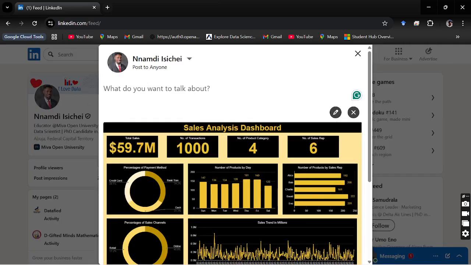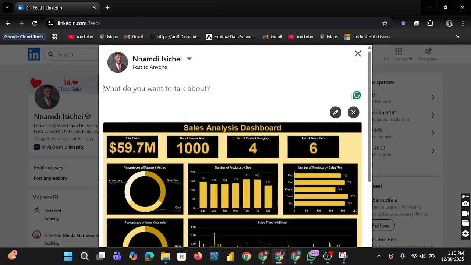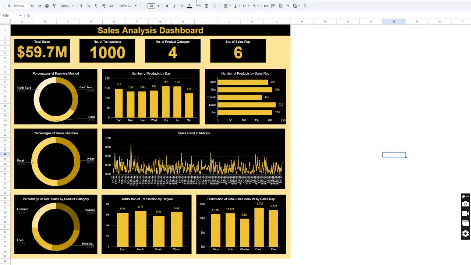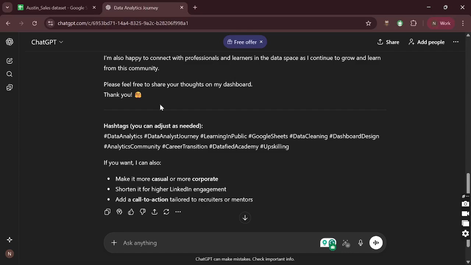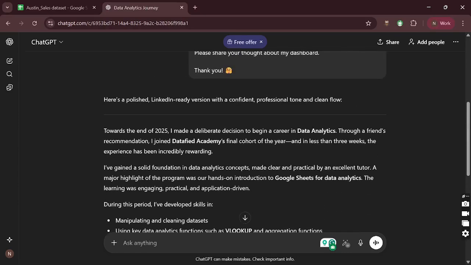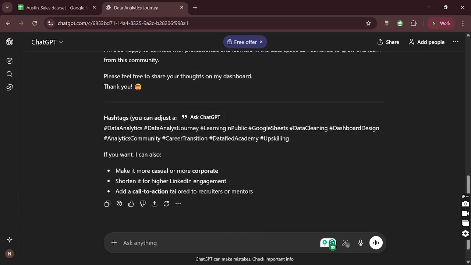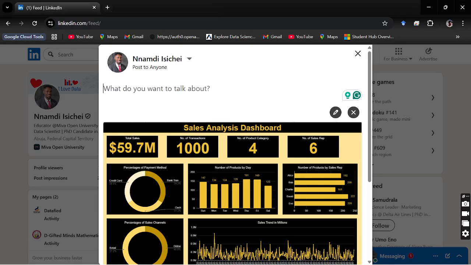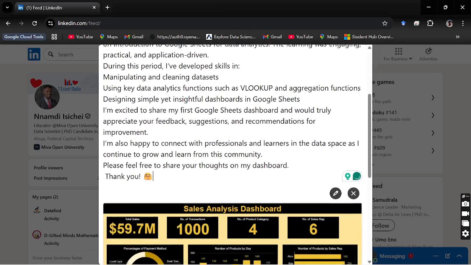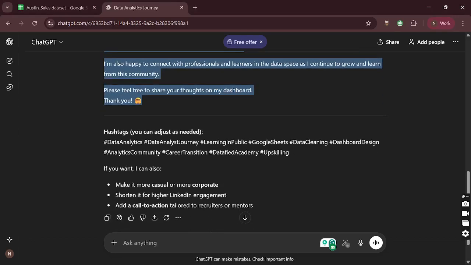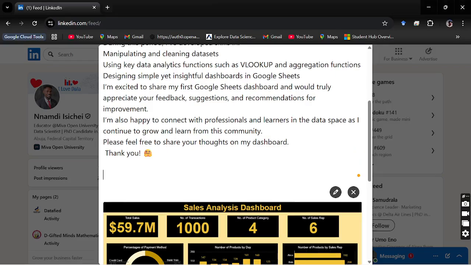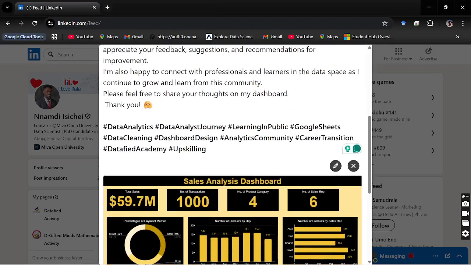All right. Now it's time for you to put up your write-up. Okay, the one you've generated already with ChatGPT. So I know I've copied it before. I'll just go ahead and copy it again. It can be found here. So I'm going to copy it again from here, highlight up to this point, Ctrl C to copy, then paste it here. All right. So I want to copy the hashtags also. Come back here and copy the hashtags. Ctrl C to copy, then hit enter twice, paste it here. So these are the hashtags.